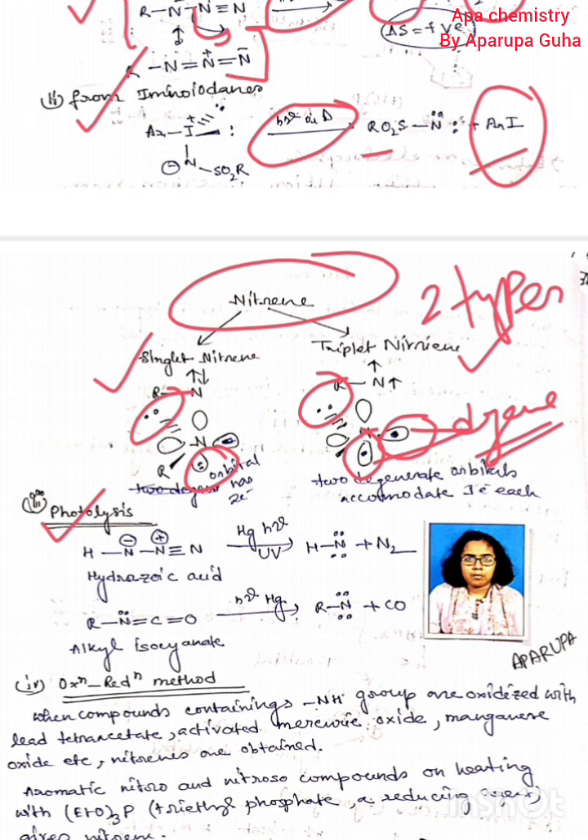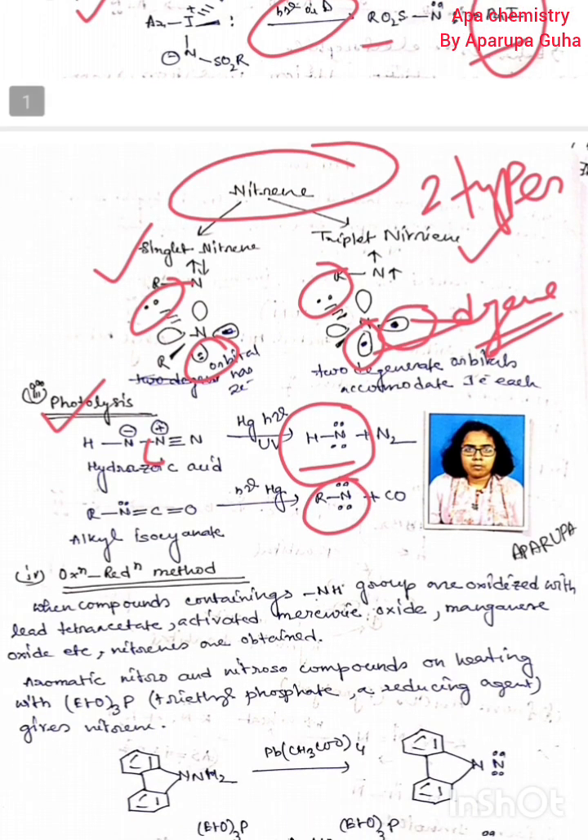Next, on photolysis, here also N2 should be released and a simple nitrene should be produced. Now the next procedure, that is the oxidation reduction method. That is the last method.